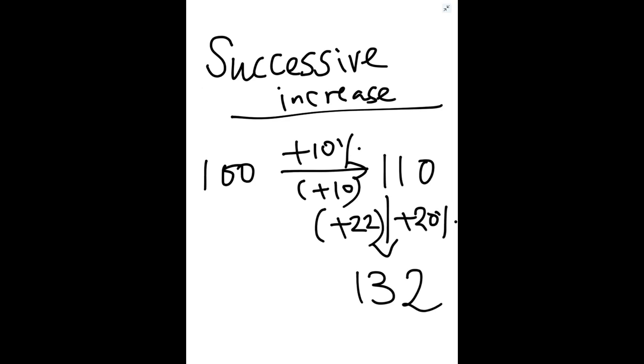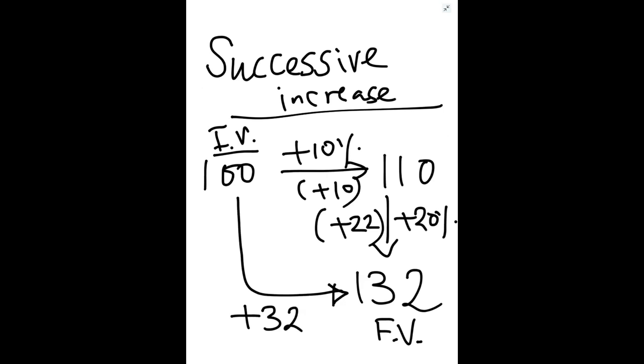So 132. So final value is 132. Initial value is 100. There are two increases. First increase is 10%, then it is 20% increase. So 100 has become 132. So what is the overall percentage increase? Overall that is plus 32% increase. 100 से 132 हो गया मतलब 32% increase हो गया.